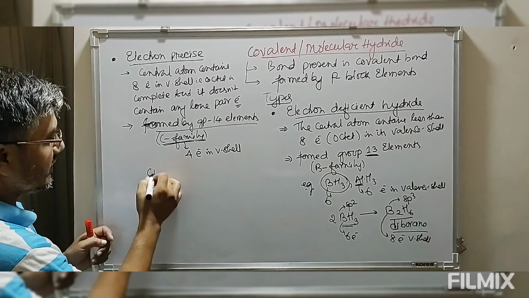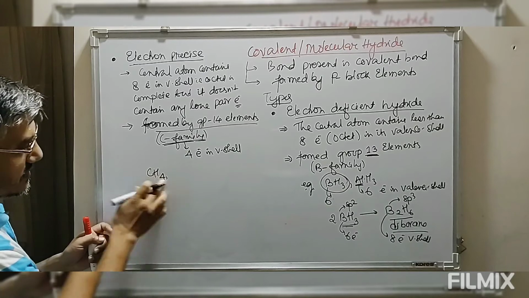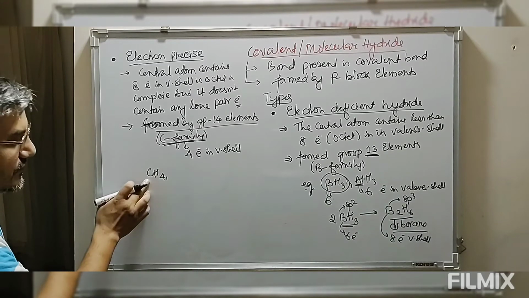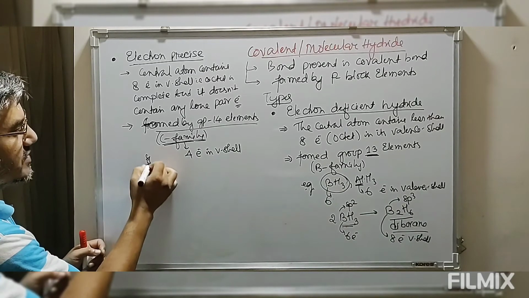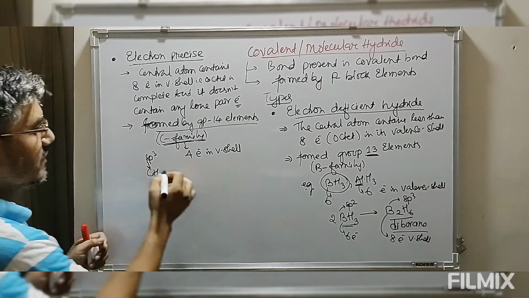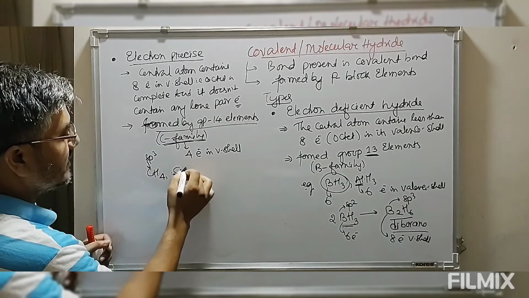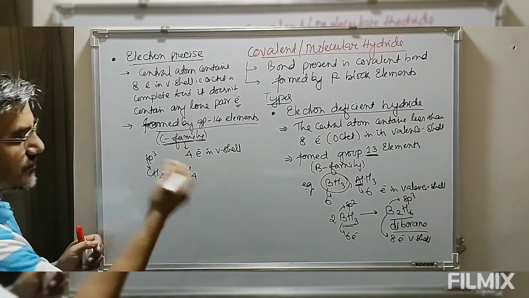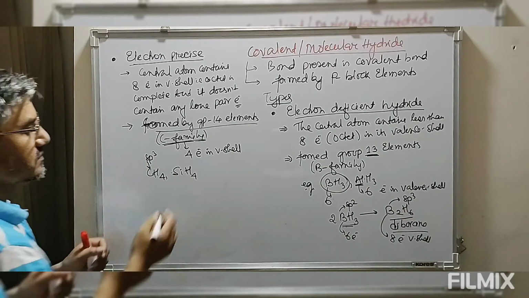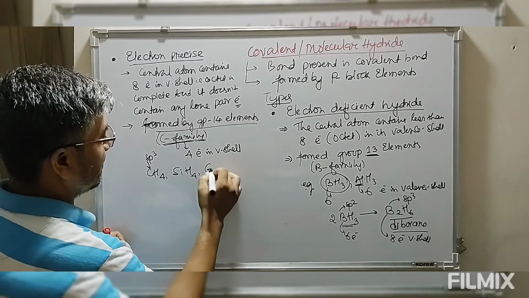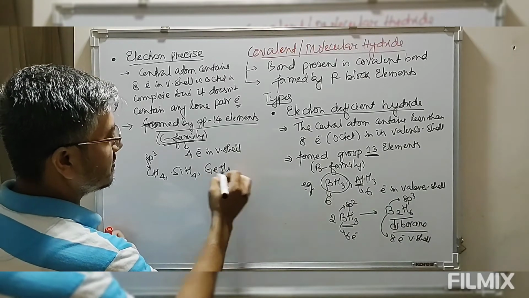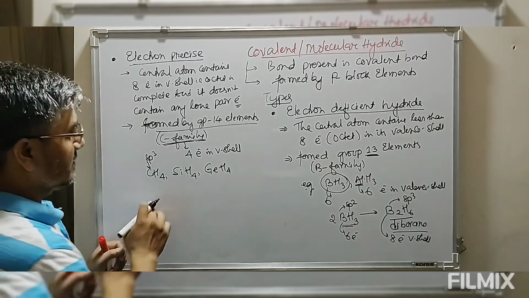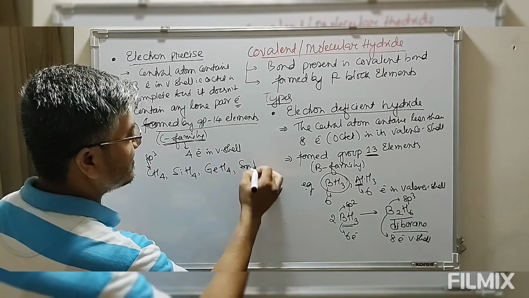Now look at this. We have CH4, that is electron precise. Carbon is sp3 hybridized. Look at this, SiH4, silane. Again silicon is forming 4 chemical bonds. Then we have germane, and look at this, stannane.